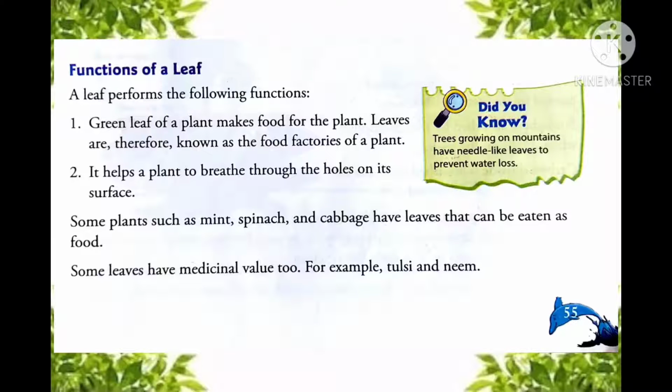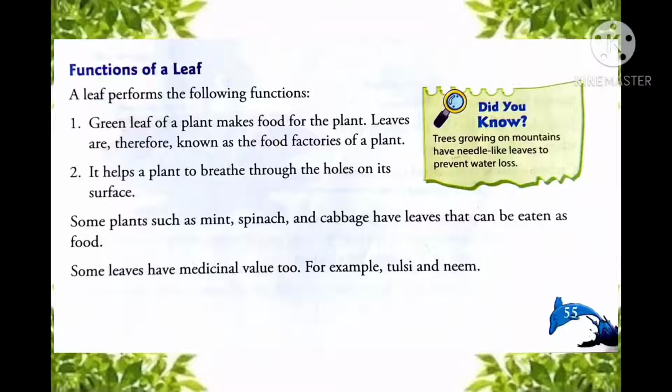First, the green leaves of a plant make food for the plant. Leaves are therefore known as the food factories of a plant. They are known as food factories because in leaves food is prepared. Second, it helps a plant to breathe through the holes on its surface, and those holes are known as stomata. So the two main functions of leaves are that they help in the production of food, and they help the plants to breathe with the help of holes or stomata present on them.